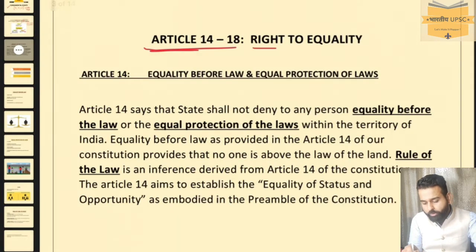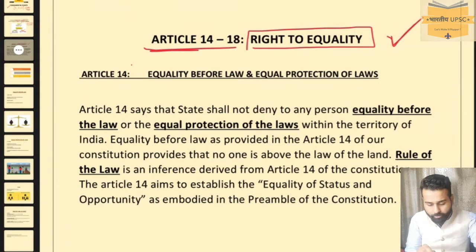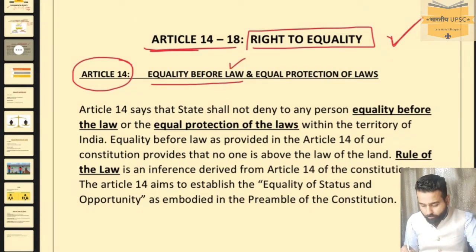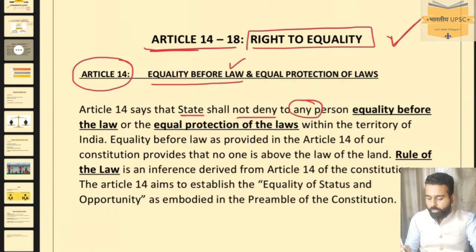If you see here, right to equality comes under Article 14 to 18. Now we'll start from Article 14, which is equality before law and equal protection of laws. So if we go by the exact definition written in our Constitution, Article 14 says that the state shall not deny to any person equality before law, equal protection of laws within the territory of India.